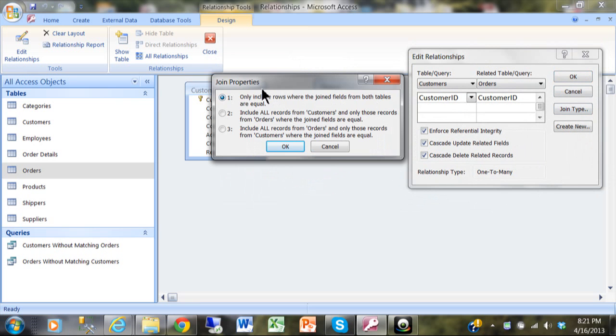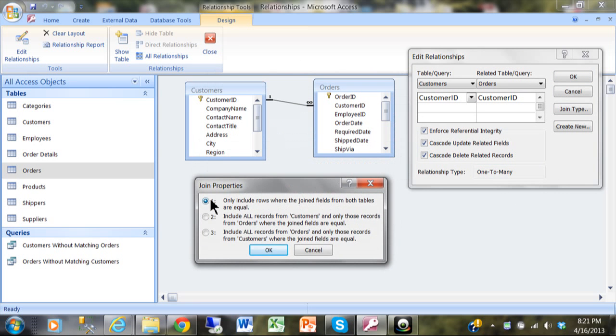Now the top one is what we call an inner join. That means it's only going to show the records that have a match on both sides. So I would have to have a corresponding customer that's also in the orders table. The second one would show all of the customers even if they don't have a matching order record. That's called a left outer join.